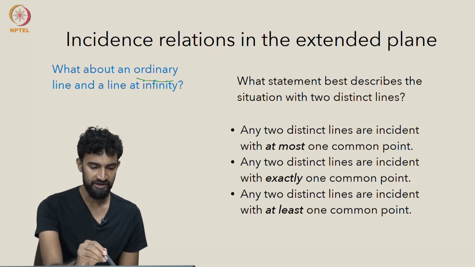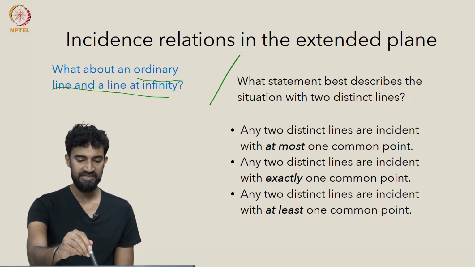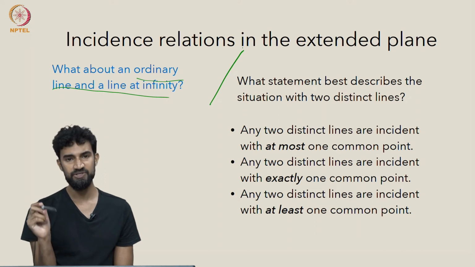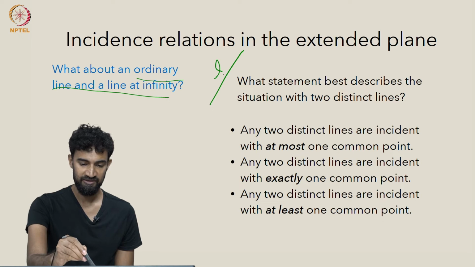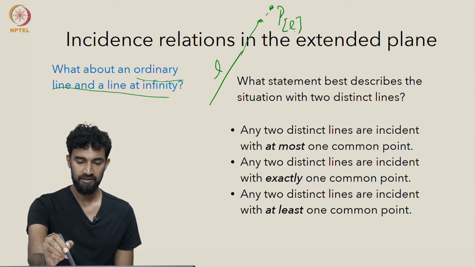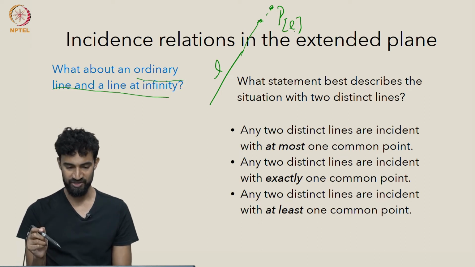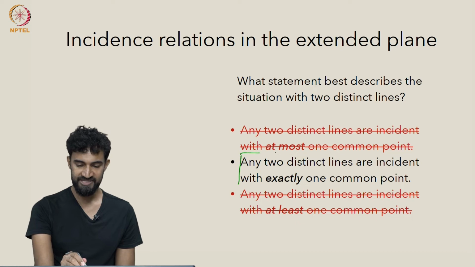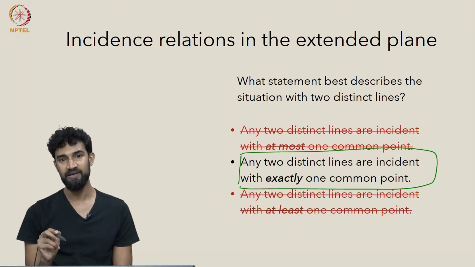What about an ordinary line and the line at infinity? Well, any ordinary line is going to intersect the line at infinity at exactly one point. Namely, if that line is called L, it'll intersect the line at infinity at the point PL. So again, one unique point of intersection. So this is the most appropriate statement in P2.